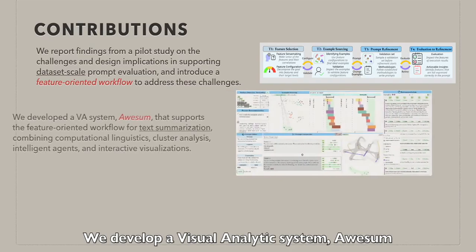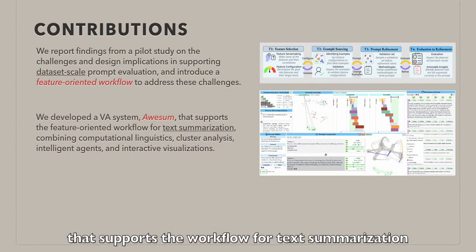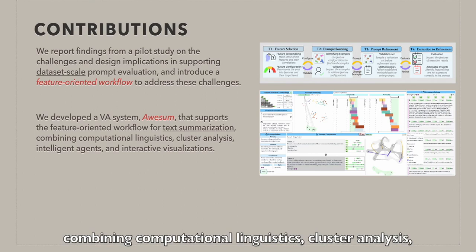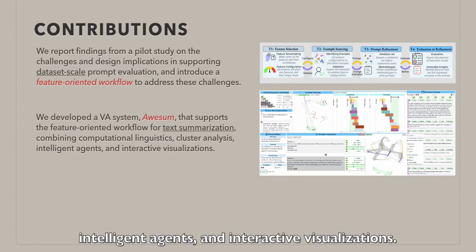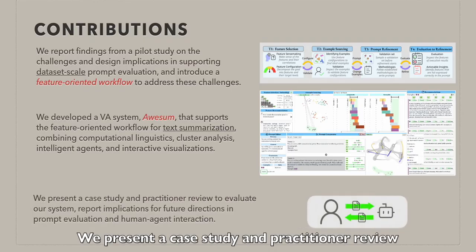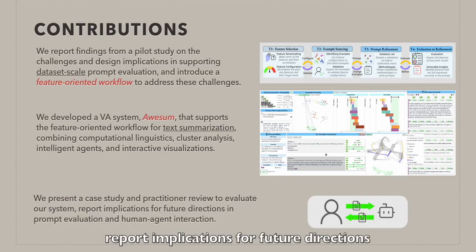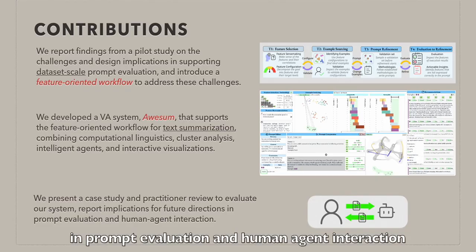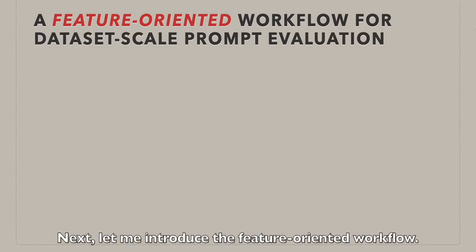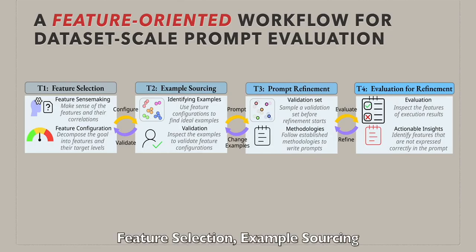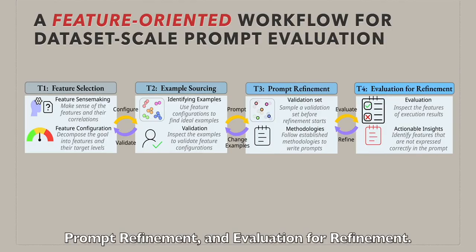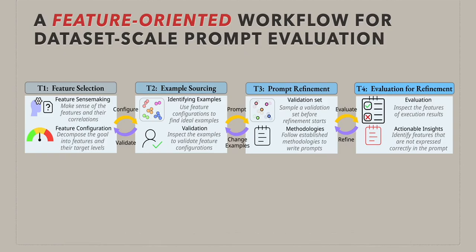We develop a visual analytics system, Awesum, that supports the workflow for text summarization, combining computational linguistics, cluster analysis, intelligent agents, and interactive visualizations. We present a case study and practitioner review to evaluate our system, report implications for future directions in prompt evaluation and human-agent interaction. Next, let me introduce the feature-oriented workflow. The workflow consists of 4 tasks: feature selection, example sourcing, prompt refinement, and evaluation for refinement. Let's walk through an example in Awesum to see these 4 tasks in action.